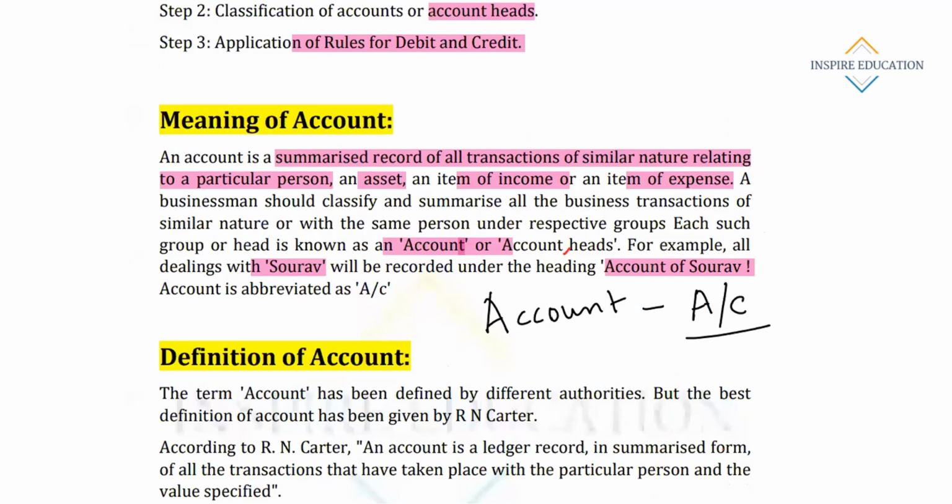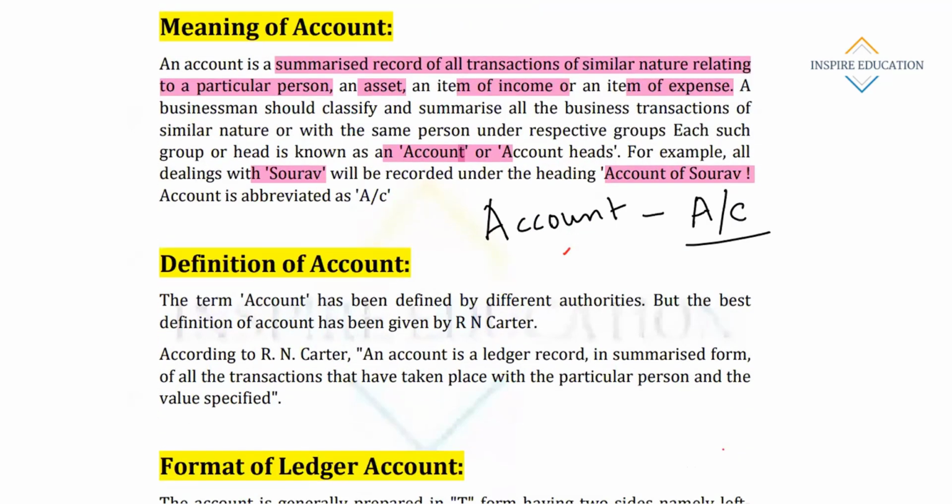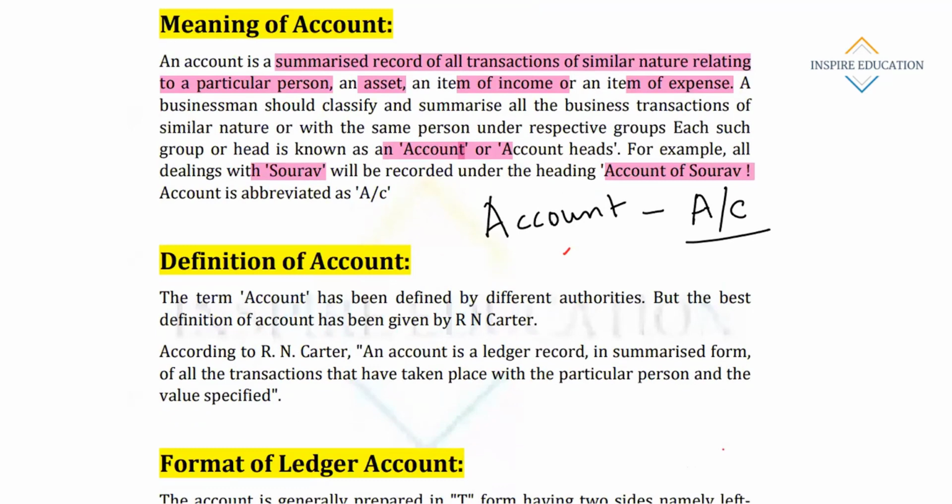If it is an asset or income or expenses of similar nature, recorded in summarized form, it is called an account. Account is basically written like this: A oblique C, account. It is not written fully, it is written in its abbreviation form.